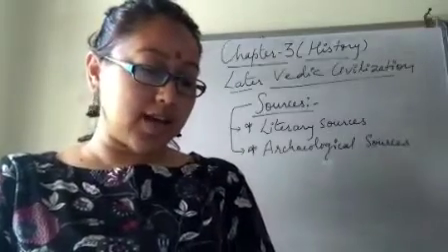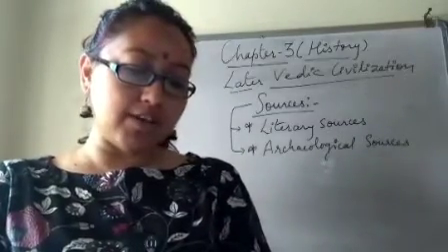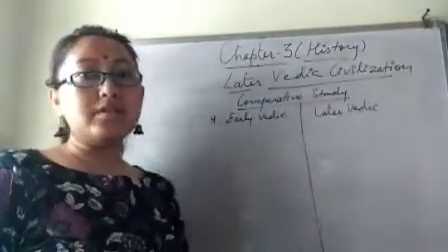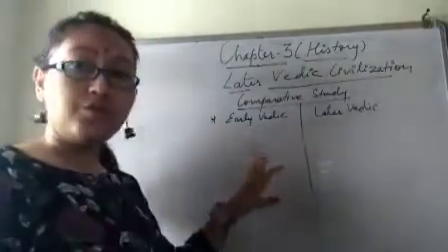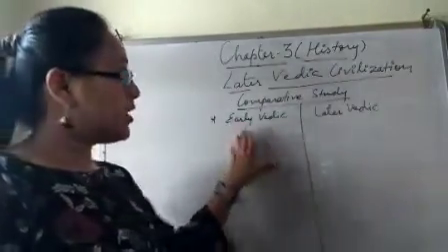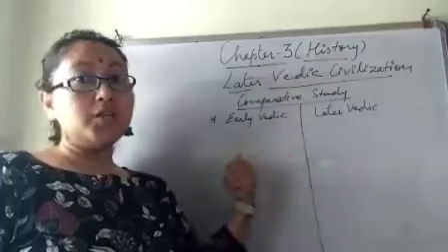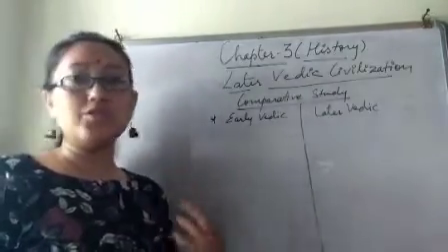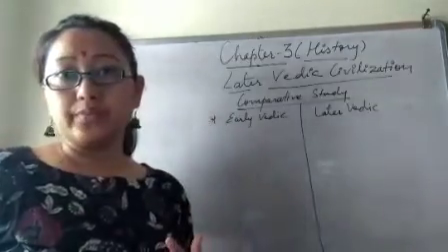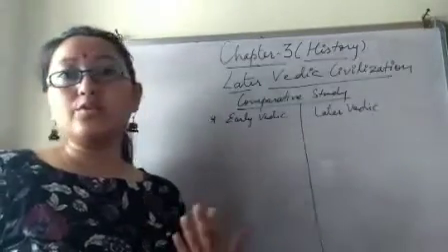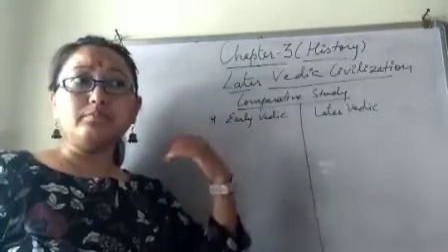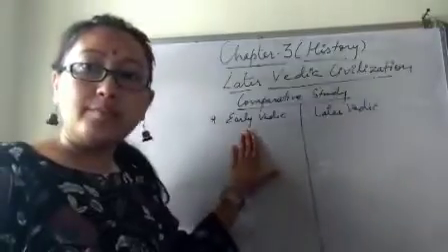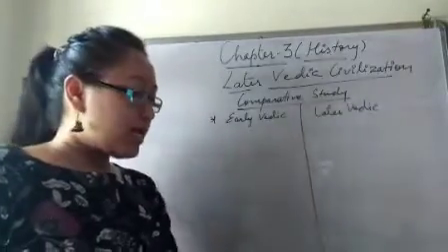Okay, so let's start a comparative study of early Vedic and later Vedic society. Let's compare the position of women in the early Vedic and later Vedic age. In the early Vedic age, as we discussed in the previous video, the position of women was very good, meaning they were treated as equal to men, right?